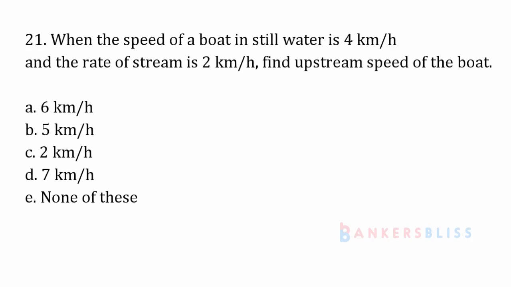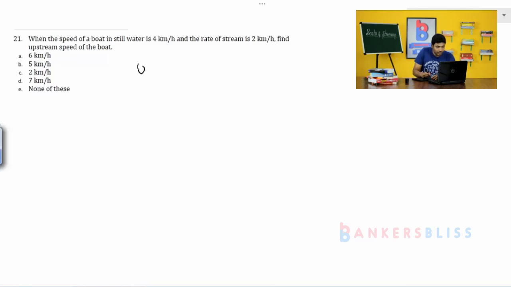Problem number 1. When the speed of the boat in still water is 4 km per hour and the rate of stream is 2 km per hour, find the upstream speed of the boat. See here, in upstream, the speed is going to be reduced. The speed of the boat in still water is 4 km per hour. Speed of the stream is 2 km per hour.